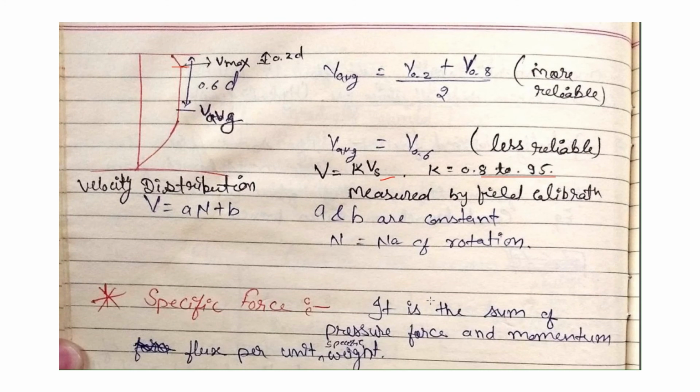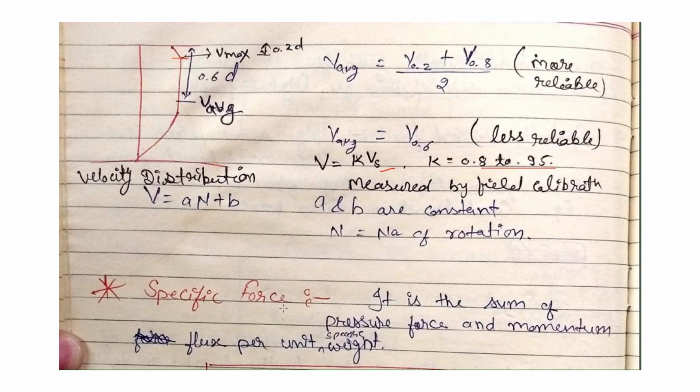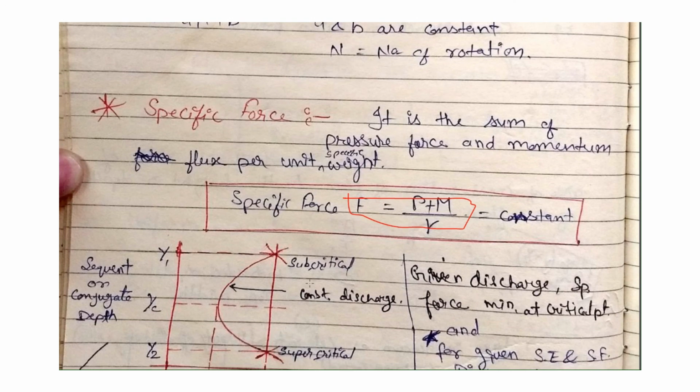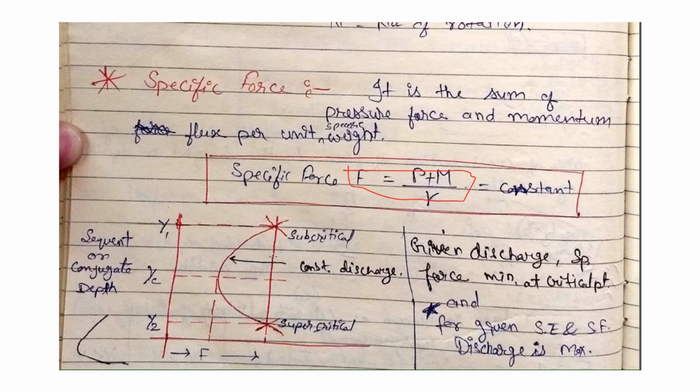Now the specific force. The specific force is the sum of pressure force and the momentum flux per unit weight. That means F equals P plus M by gamma, which is constant for a given discharge.